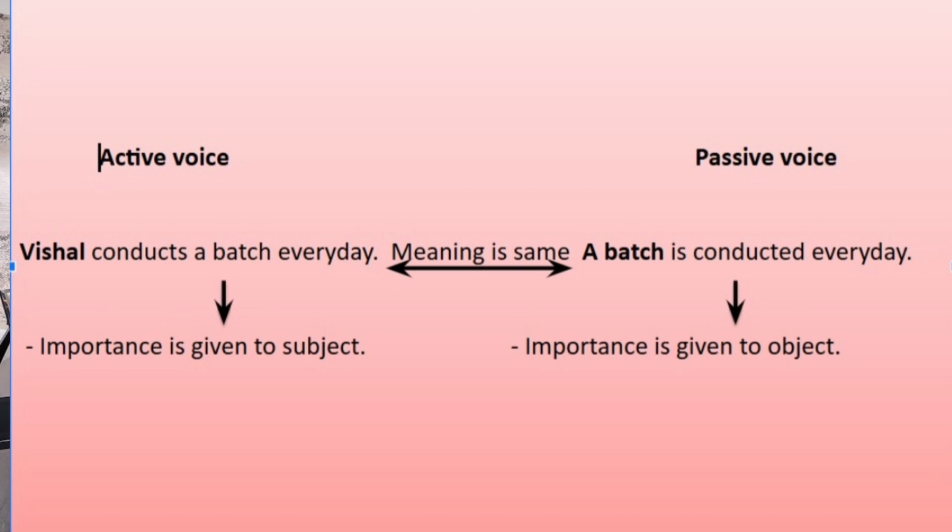In the first sentence, we have given importance to the subject, and whenever we have to give importance to the subject, we have to use active voice. On the other side, whenever we have to give importance to the object, at that time we can use passive voice. For example, we can use this while writing an email, while giving any speech, to indicate the importance of a particular thing. Or you can also increase or decrease the importance of someone.